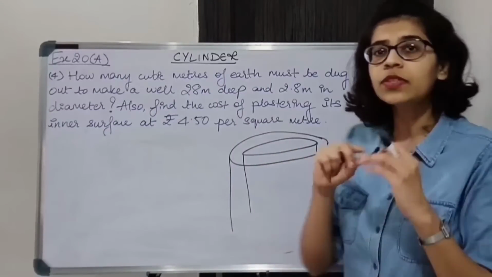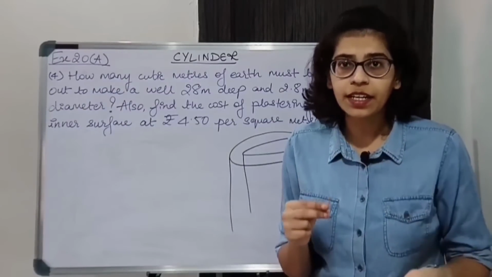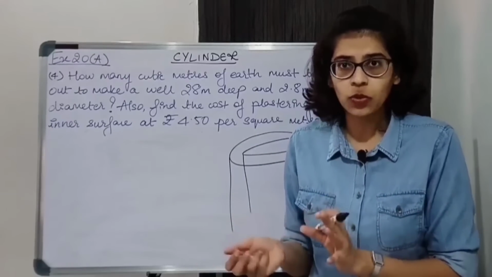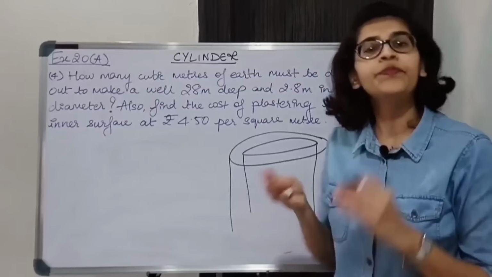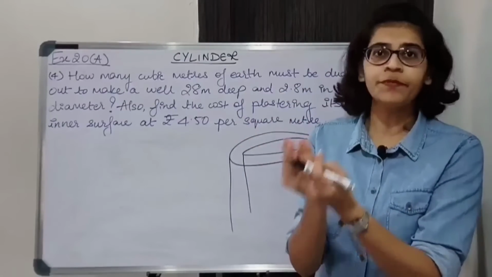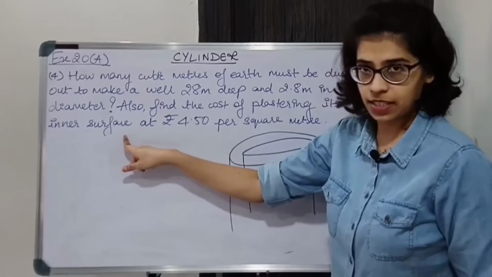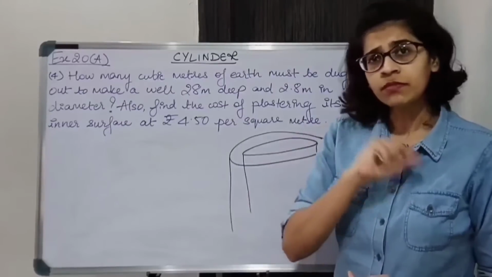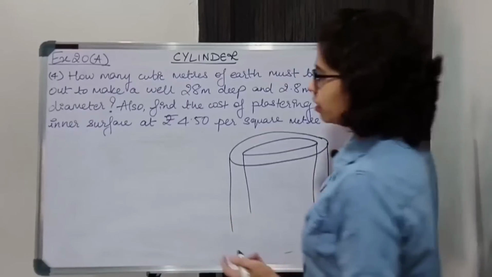Okay, so inner cylinder, what will be the area of that? We'll consider only curved surface area. Okay, upper surface is open and down part will have mud. So we consider only the curved surface area of the inner circle. So inner surface area will be curved surface area, that is nothing but 2 pi rh.